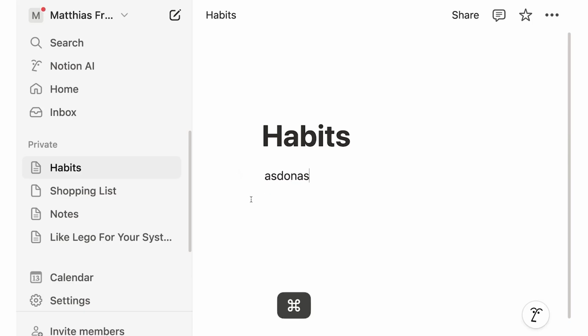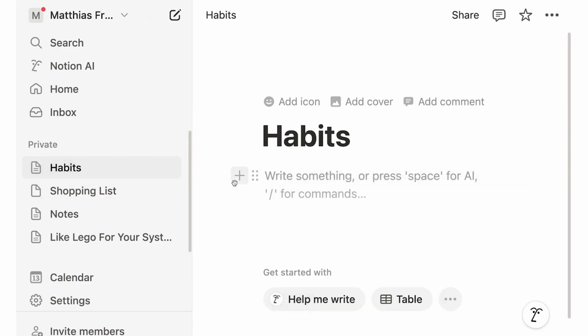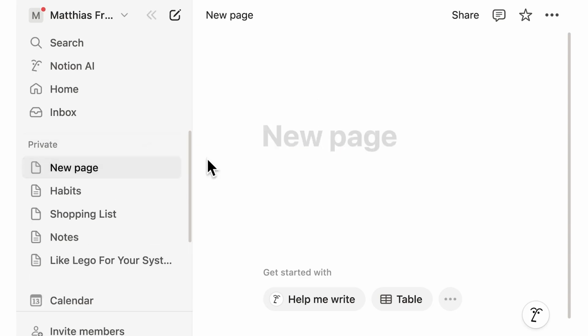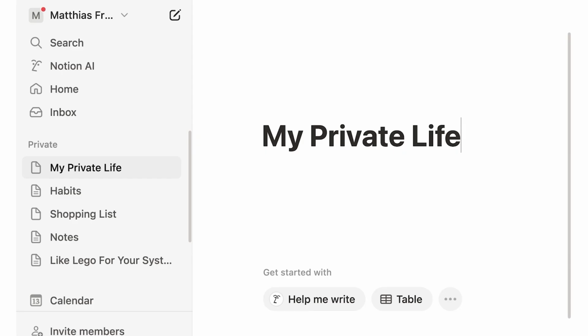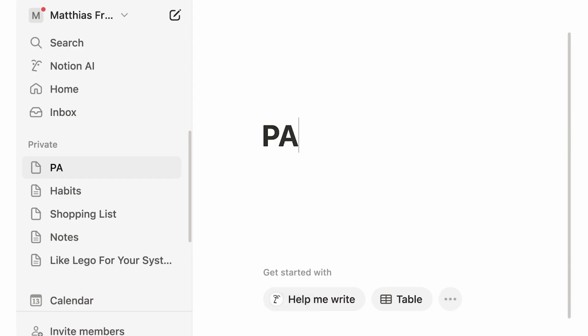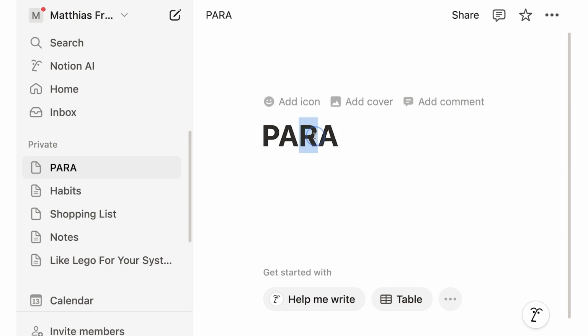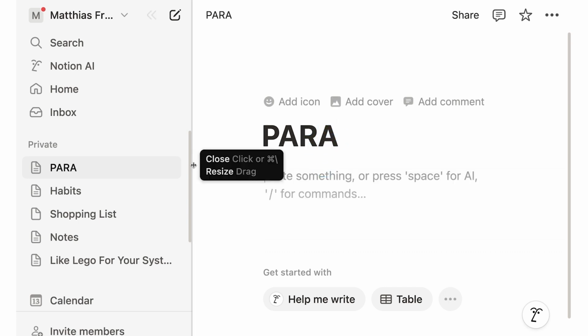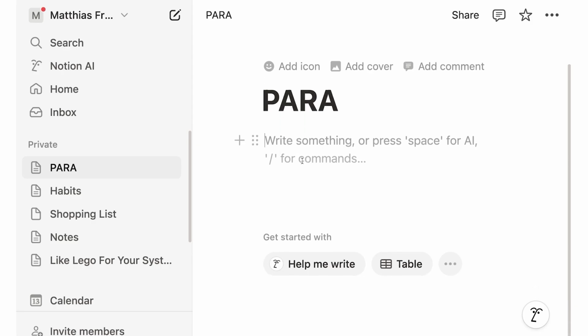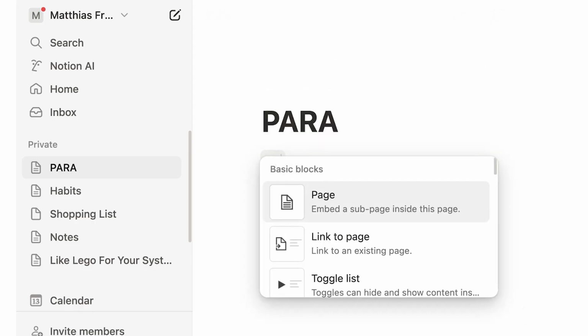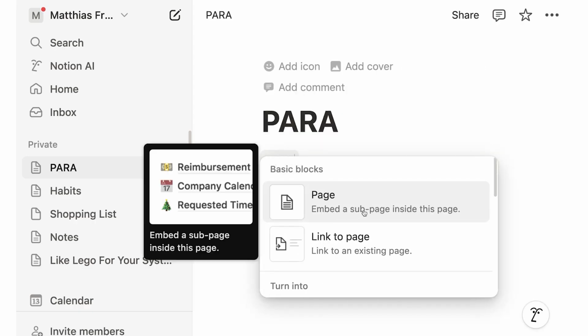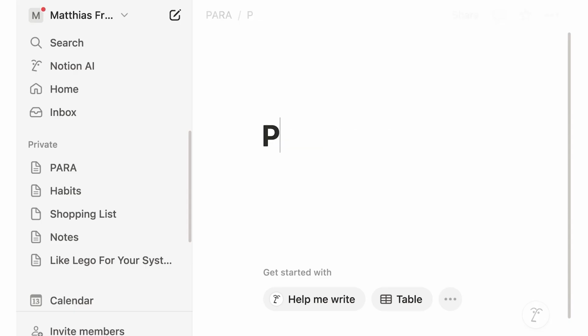And with that, what I mean is that you can actually create pages inside pages. So let's say, for example, we create a new page for my private life. It's all of it as a folder. Or if you follow the Para methodology, you might know that one. In Para, you have projects, areas, resources, and an archive. Now, instead of creating folders, what we can do now is we can create other pages in this page. And to do so, we can simply click on plus or type slash and then search for page. And now it tells us we embed a subpage in here. So let's do that and let's call this projects.